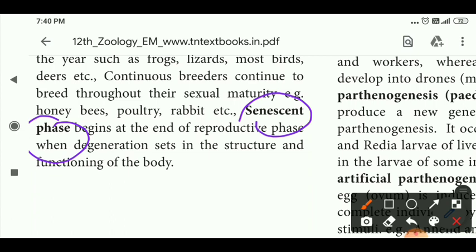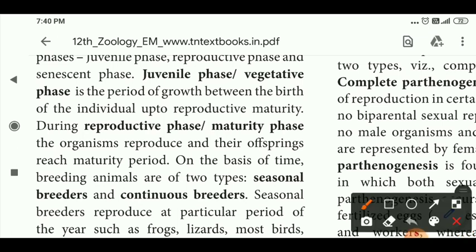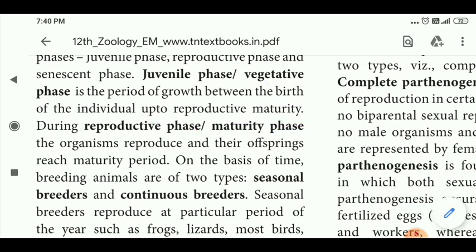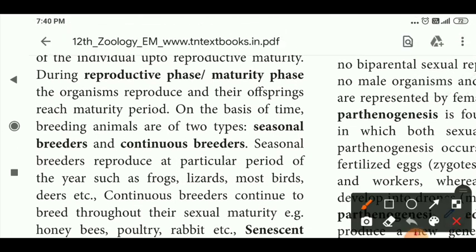Among these three phases, the juvenile phase starts from birth and goes up to reproductive maturity. The reproductive phase means the ability to produce offspring; that is called the reproductive or maturity phase. In this phase, the organism is able to reproduce offspring.